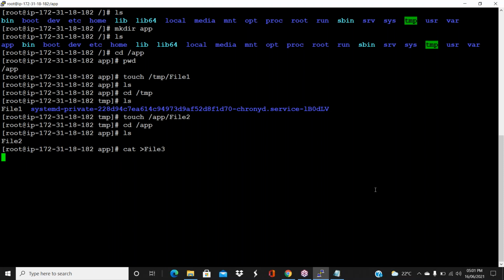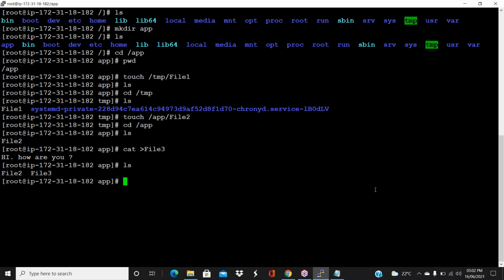Now add some data, any data. Hi, how are you? In that file, what data you want to add? Hi, how are you? Save it. Enter. Control D to save the file, guys. If you want to save it, now do ls. You can see file3 also now. So file2 I created with touch, file3 I created with cat. Both are files only. But with the touch command you cannot add data, guys. Just to create a file, touch command. But with cat you can create and open also.